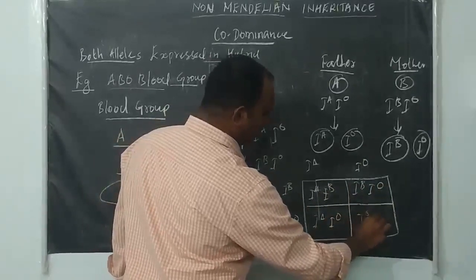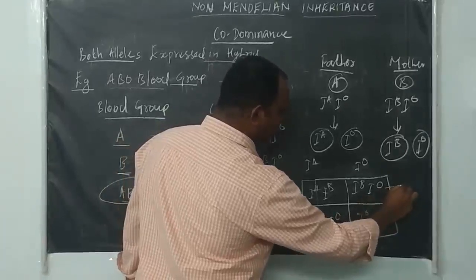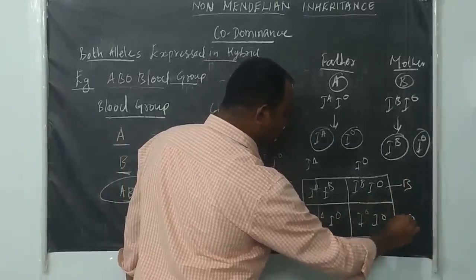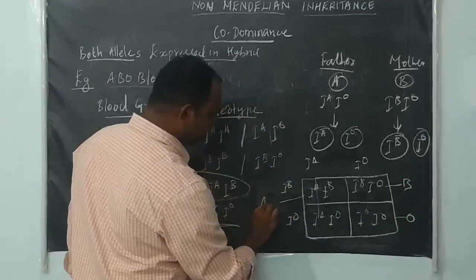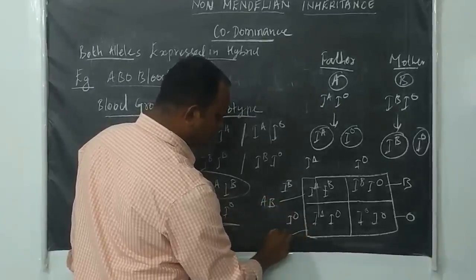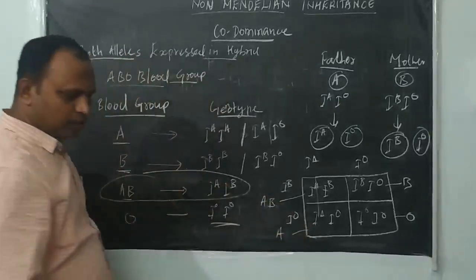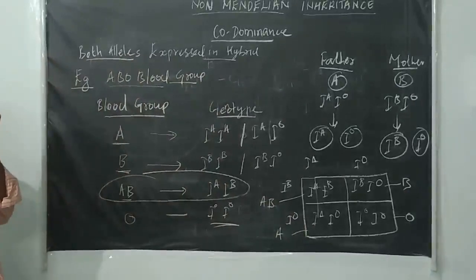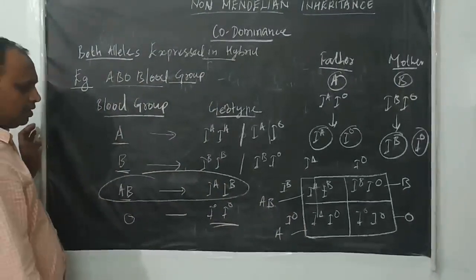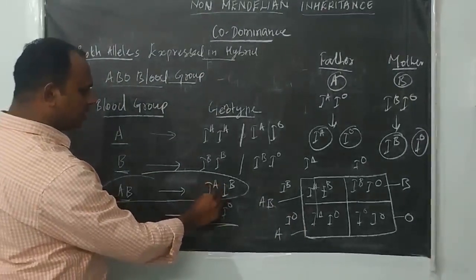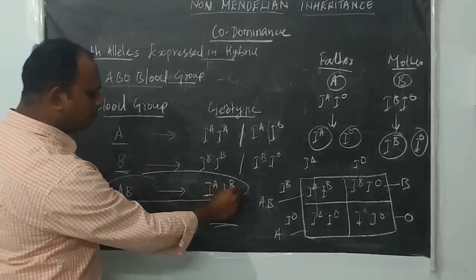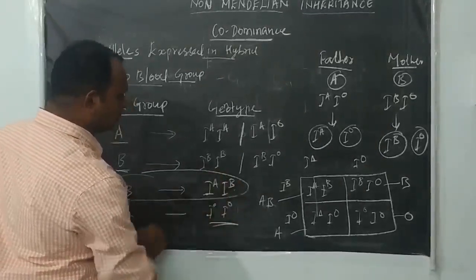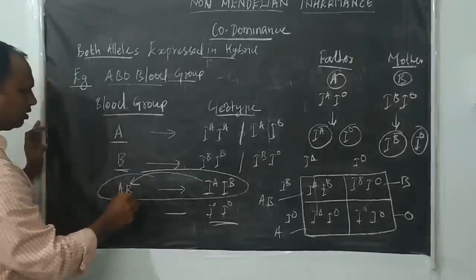Here I0, I0. So this blood group is B, this one is O, this one is AB, and this group is A. In the AB blood group, you see that it is controlled by a pair of alleles that are dissimilar. So IA and IB are both equally expressed. That's why we get the AB blood group.